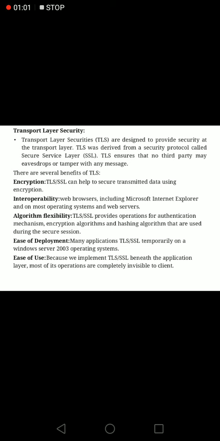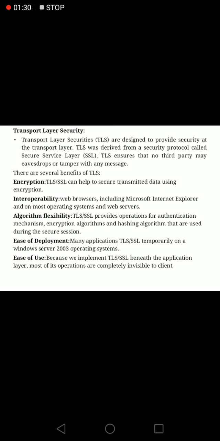There are several benefits in this TLS. One is encryption, then interoperability, algorithm flexibility, ease of development, then ease of use. Encryption in the sense that TLS or SSL can help to secure the transmitted data with the help of encryption techniques, and it will transmit the given message in a secure manner from one user to another.